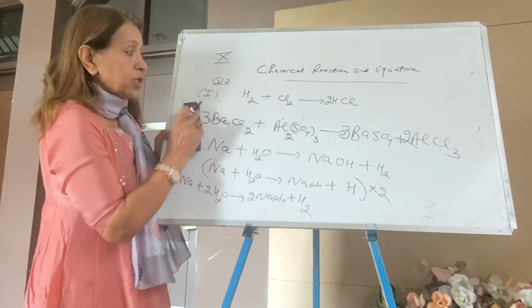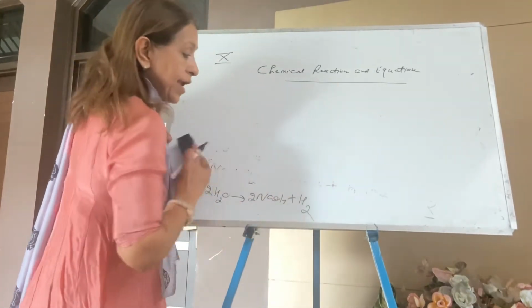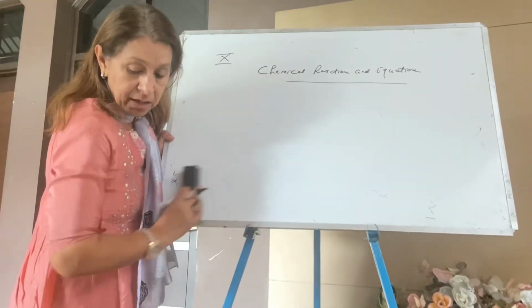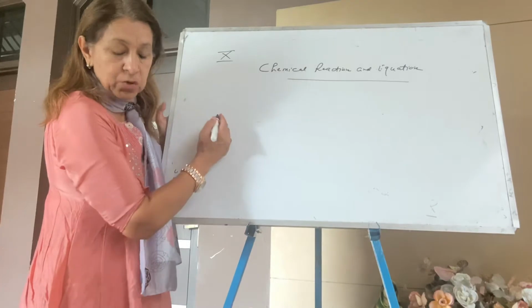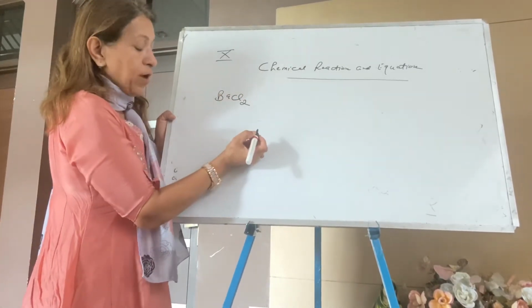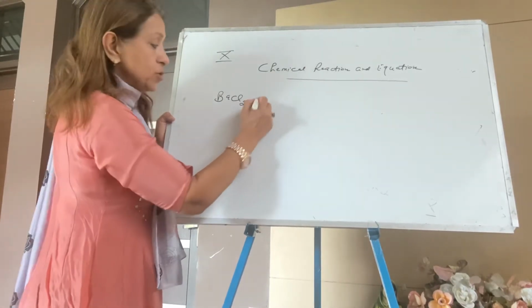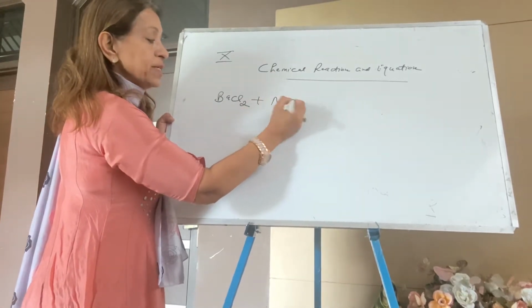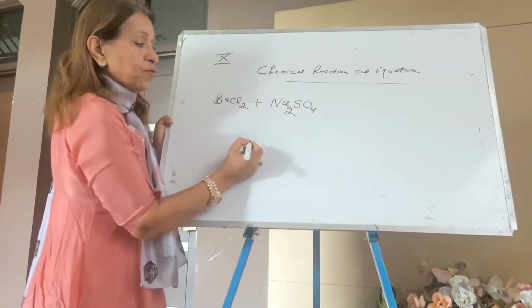Now I'm taking question number 3. Question number 3 is again of balancing. Write a balanced equation. It's barium chloride and sodium sulfate. Same. Barium 2 plus, chloride minus 1, plus sodium sulfate. Sodium is plus 1, sulfate is 2 minus. So it is Na2SO4.